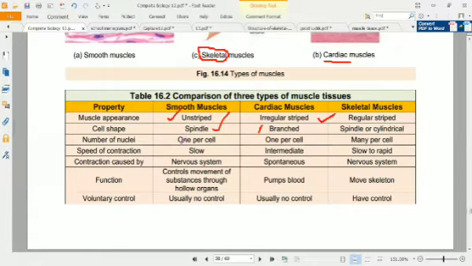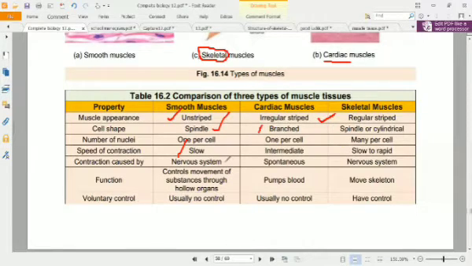Number of nuclei: in smooth muscles there is only one nucleus per cell. In cardiac muscles also one nucleus per cell, but in skeletal muscles there are many nuclei per cell. Speed of contraction in smooth muscles is slow, in cardiac muscles intermediate, and in skeletal muscles slow to rapid. When there is a rapid movement, there is increased speed, and sometimes it is very slow when we do a function very slowly.